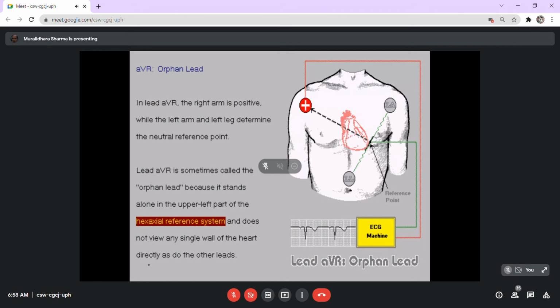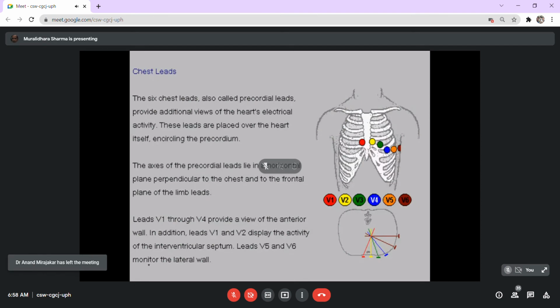Mainly it gives the current flow of the upper part of the heart and does not reveal any single specific area of the heart. And often it's also called an orphan lead. The word orphan doesn't mean that this is not important. It still is important, but conventionally that name has come up.